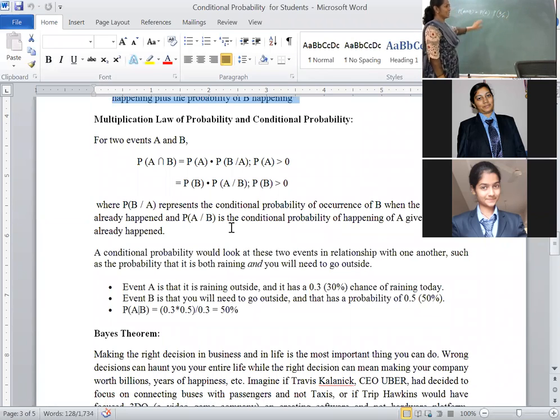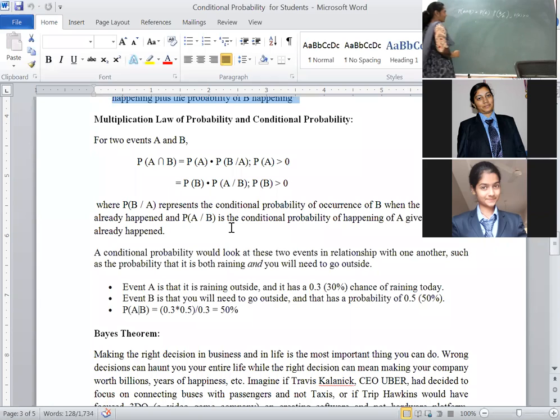The assumption here, for simultaneous happening of two events, is that initially the event A has happened. Which event happened earlier? A. A comes in the denominator, the remaining event comes in the numerator, provided probability of A is strictly greater than 0.